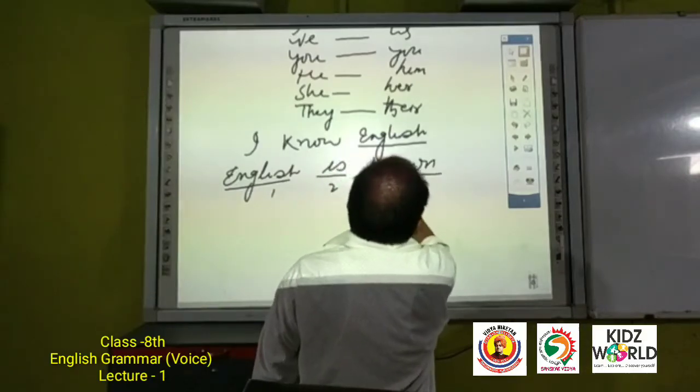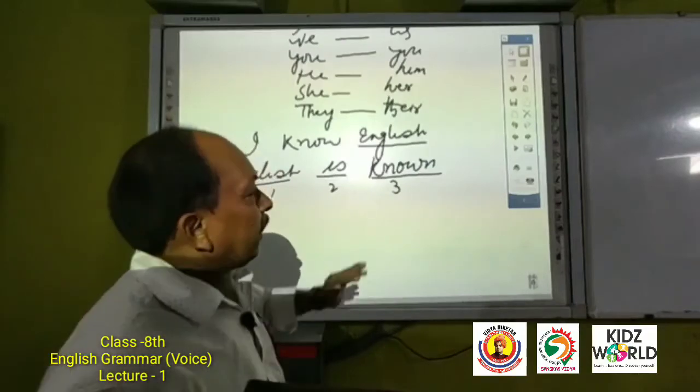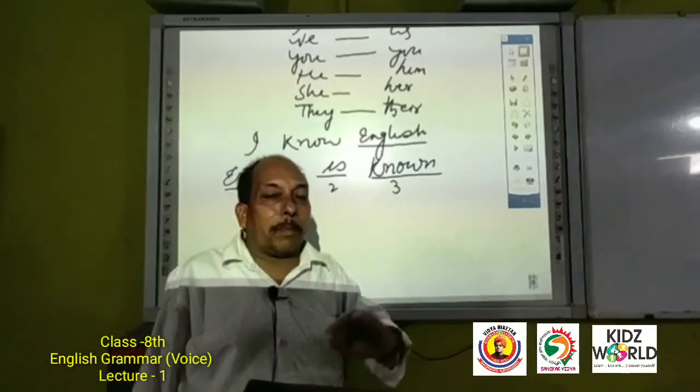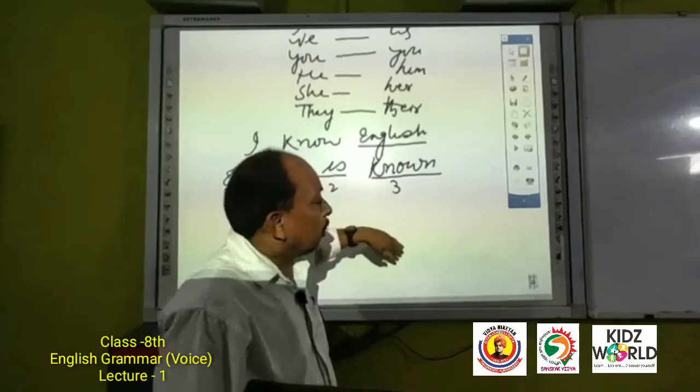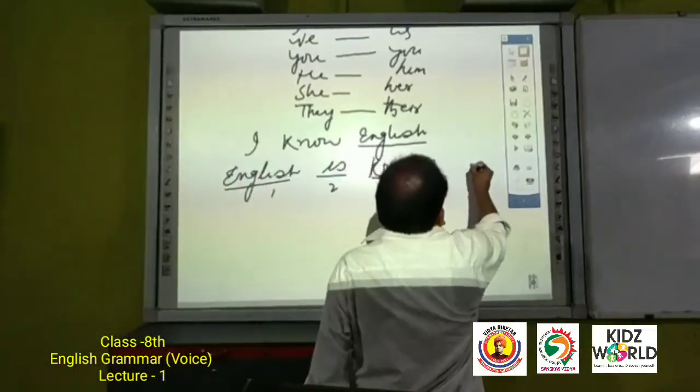This is the third form, and generally by preposition is applied, but here you will have to use to. It is a rare condition.